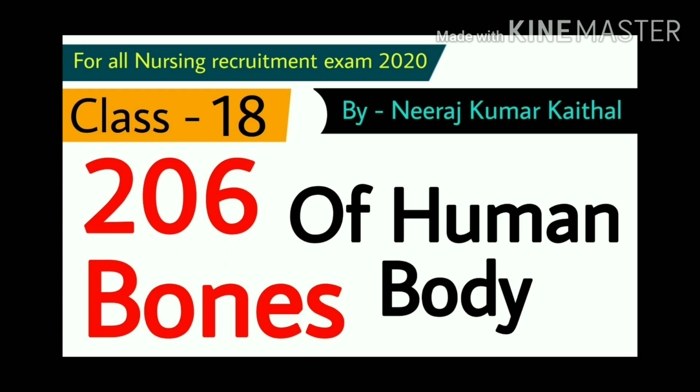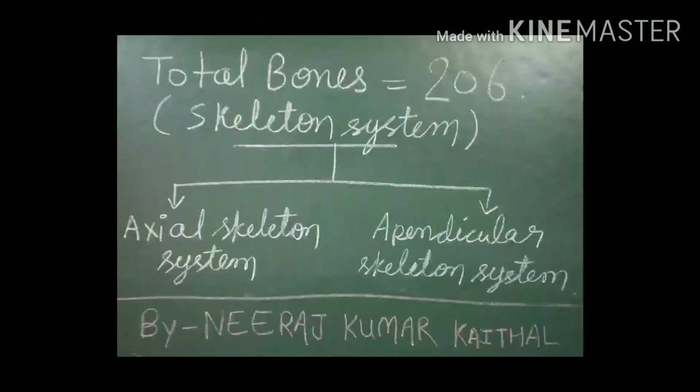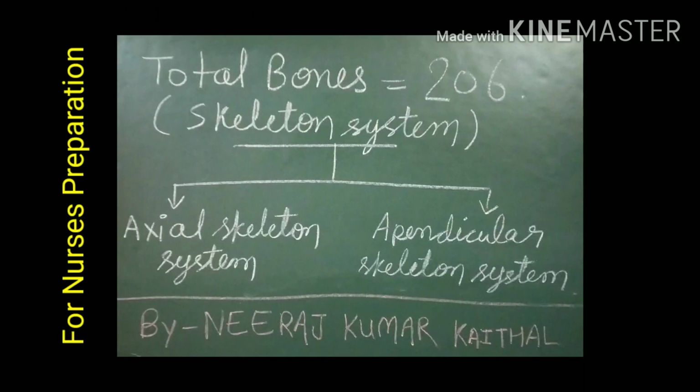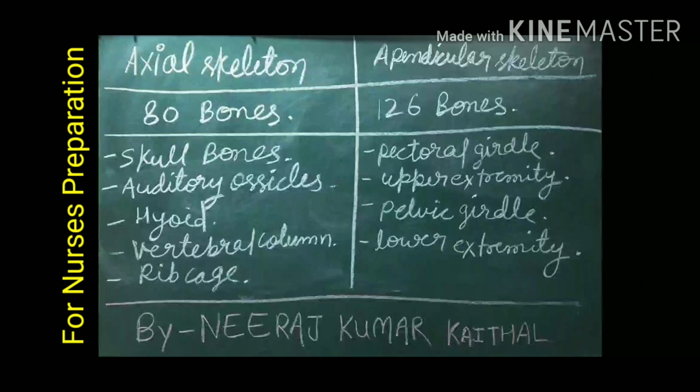Today we are discussing about skeletal system, in which we are discussing all the 206 bones of human body. Let's begin. In human body, skeletal system contains 206 bones total. For the study purpose, we can classify our skeletal system in two parts: axial skeletal system and appendicular skeletal system. Let's have a review about axial skeletal system and appendicular skeletal system.